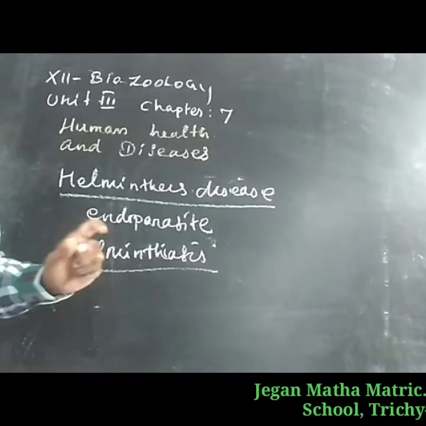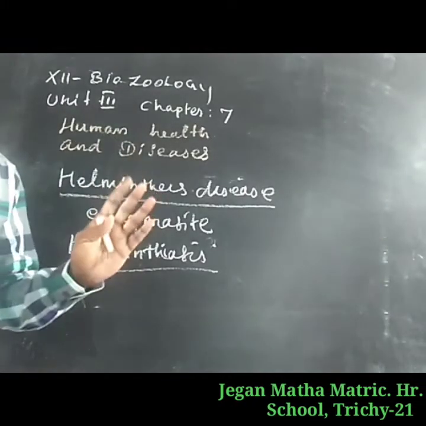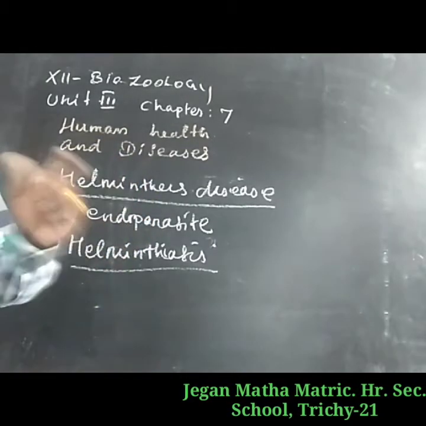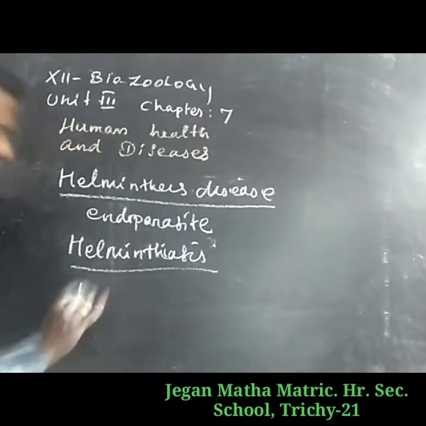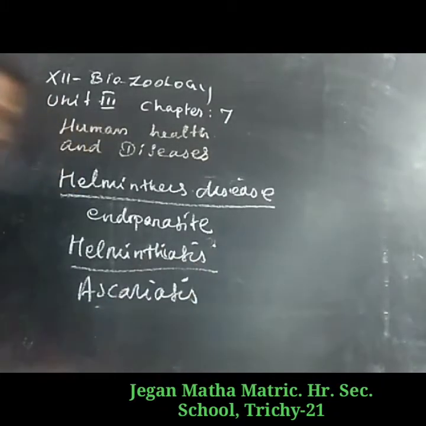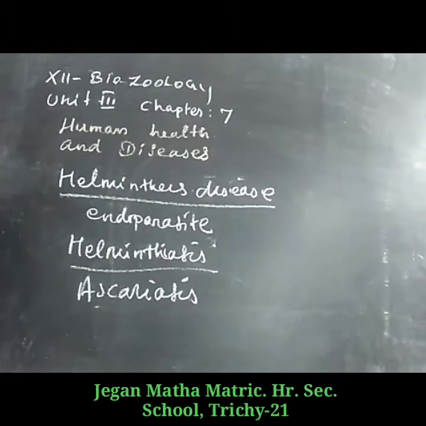The two most prevalent helminthiasis diseases are ascariasis and filariasis.